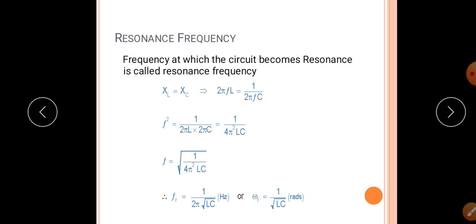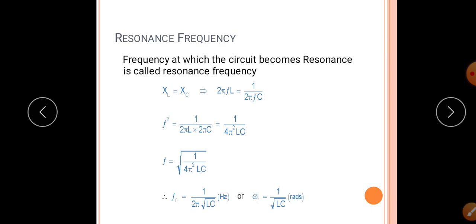Resonance frequency. The frequency at which the circuit becomes resonant is called resonance frequency. When the circuit is in resonance, XL equal to Xc. So XL equal to 2 pi FL and Xc equal to 1 divided by 2 pi FC. So F and F get multiplied, that will become F square equal to 1 divided by 4 pi square LC.